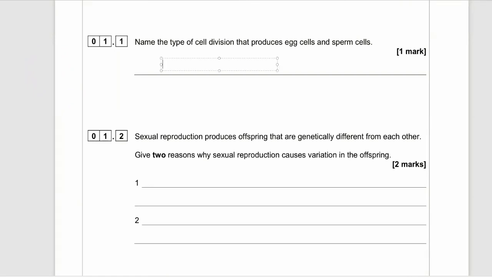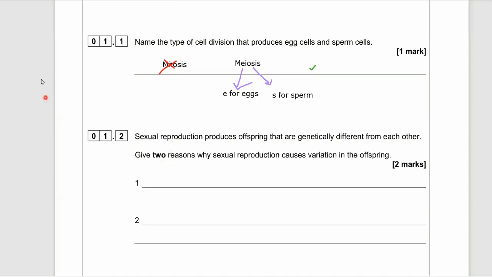Name the type of cell division that produces egg and sperm cells. You've got two types of cell division you need to know about. This is mitosis and meiosis. So which is which? Well, meiosis contains the letter E, and I think of that as E for eggs, and it contains the letter S, and I think of that as S for sperm. So meiosis is used when we need to make eggs and sperm. Mitosis is for asexual reproduction, and it's for growth and repair. And so that's not the correct answer here. Correct answer is meiosis.